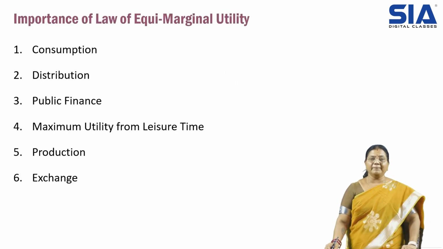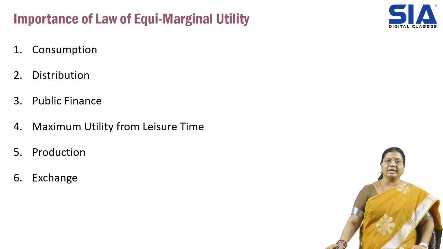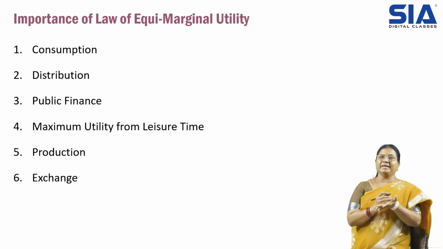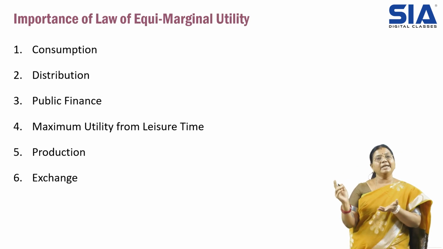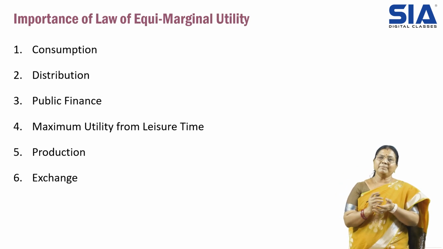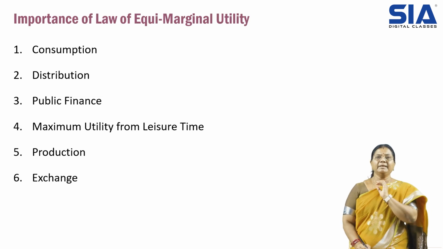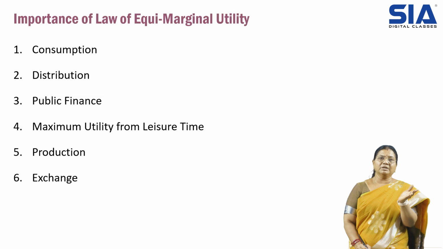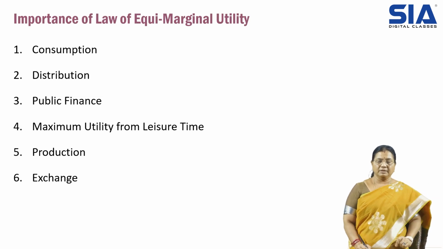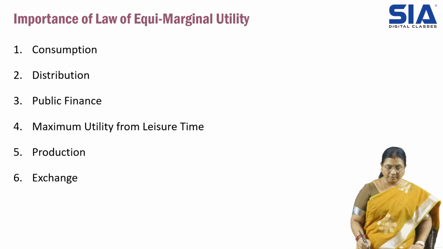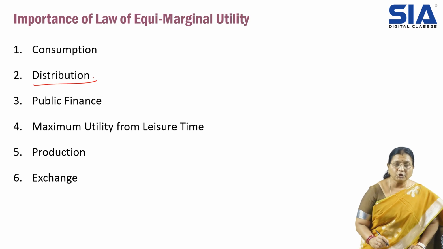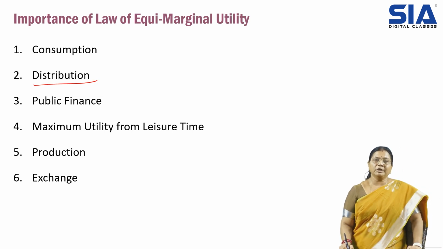Now when we talk about the importance of the law of equimarginal utility, first of all, consumption. When we consume, the quantity need not be the same, but the utility should be equal. So we may consume 2 apples and 3 bananas. The utility is the same, but we are not talking about the same quantity of consumption. Then distribution: the money should be distributed in such a way that equal and maximum marginal utility is obtained.